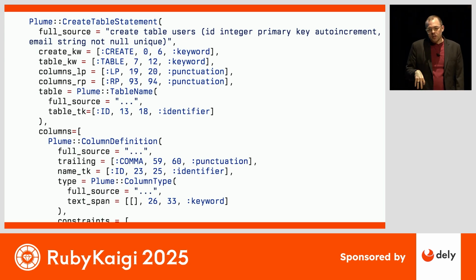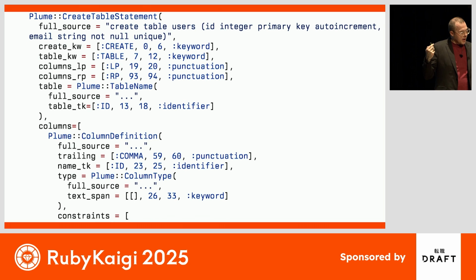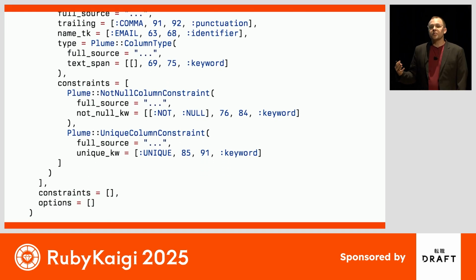But I personally find this a bit aggressive on the eyes. And so when you inspect the column or any particular node, you get back a lazy representation of the abstract version of that node. But you have full access to all of the span and location information. We just pretty print it for you. So as you can see, even the simple statement has a lot of information on it.